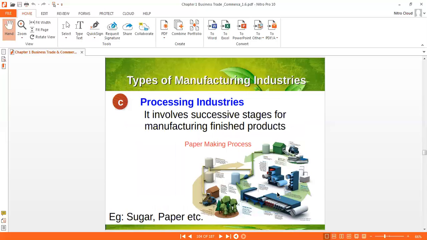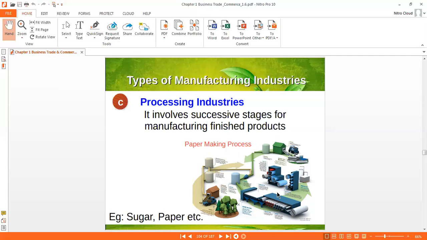One more type of manufacturing industry is the processing industry. It involves successive stages for manufacturing finished goods. Okay, there are so many steps there. Step number 1, 2, 3, 4, and by this way convert raw material into the finished good. Like sugar industry, how they convert sugar cane, the raw material. So sugar cane is again a farming activity, covered under the primary industry. Sugar cane is converted into sugar. So there are so many steps. Suppose you enter sugar cane in one machine, you will not directly get the sugar. There are so many steps, so many processes there.